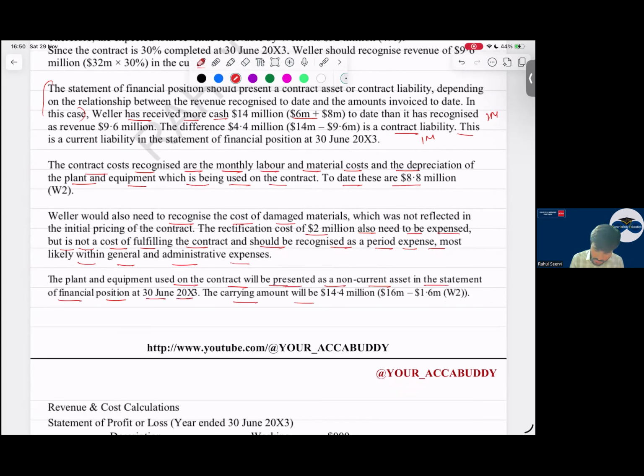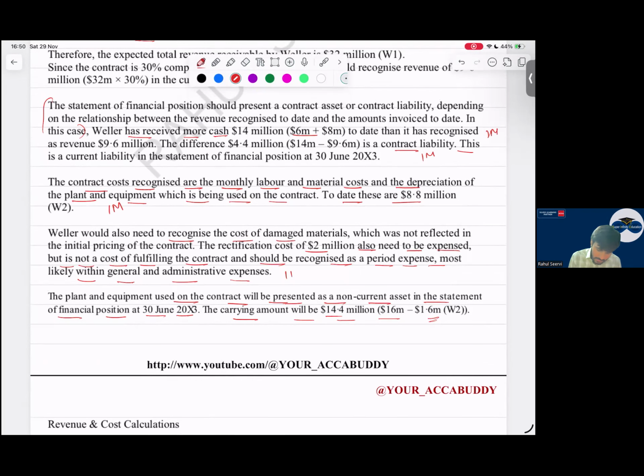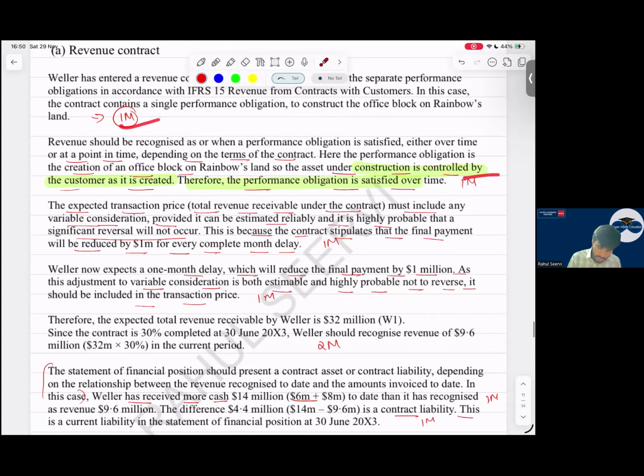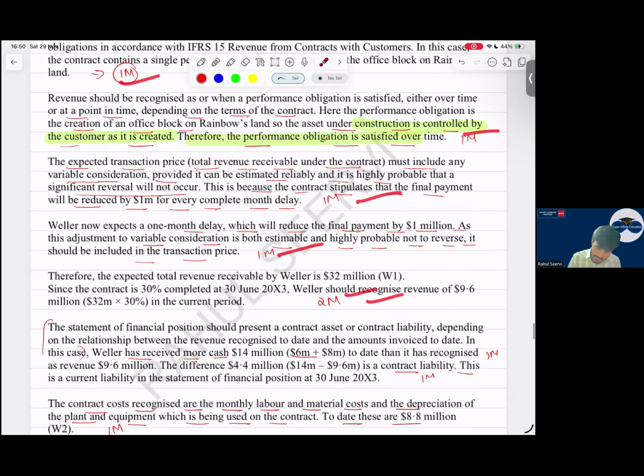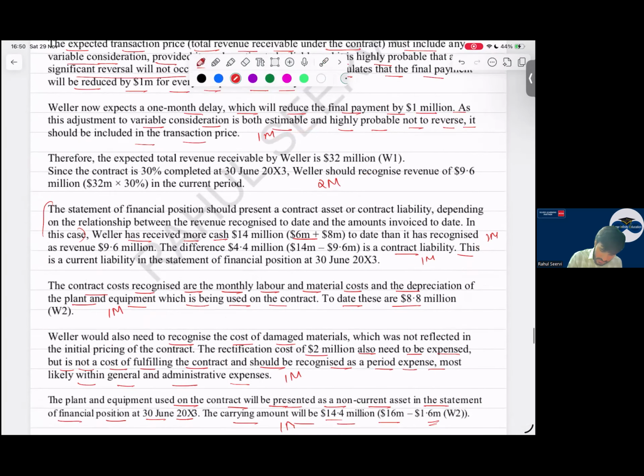The carrying amount is what? 14.4. We have done this. That 1.6 was the depreciation. These are the things which you have to mention. 1 mark here, 1 mark. So 1, 2, 3, 4, 5, 6, 7, 8, 9, 10, 11, 12. As I mentioned, 1 mark extra here also. And here also, as we have mentioned, revenue also to be recognized, 1 mark. 12 to 13 marks easily.